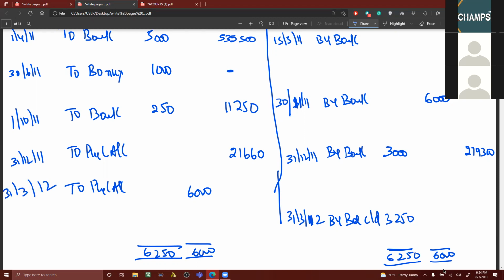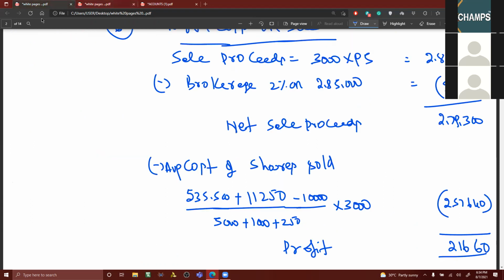Then next you have to close this balancing figure. Even if you do average cost the way we have done here, you multiply with 3,250. If you want, you can cross check.